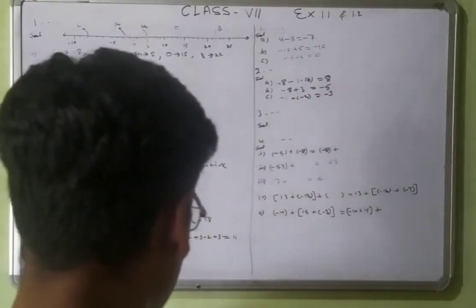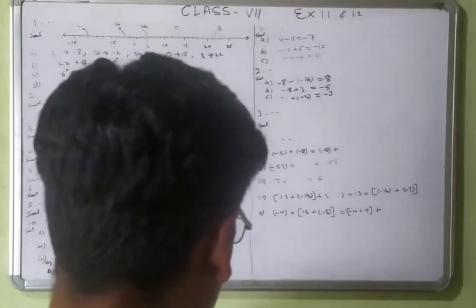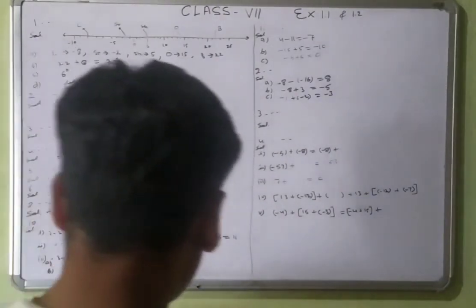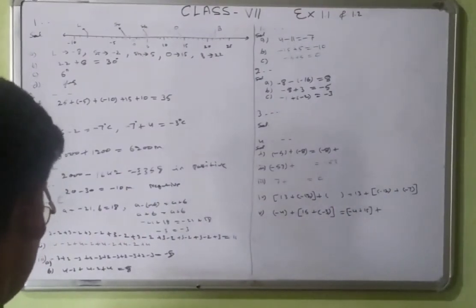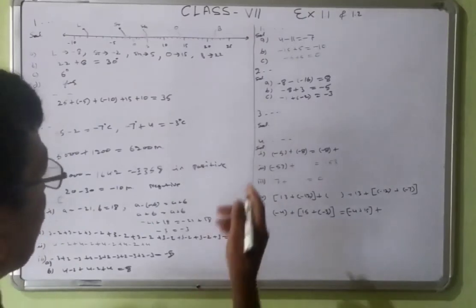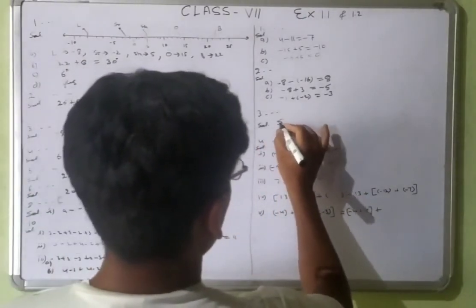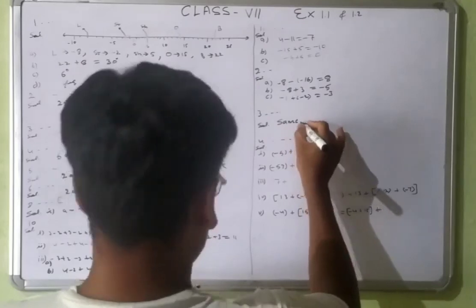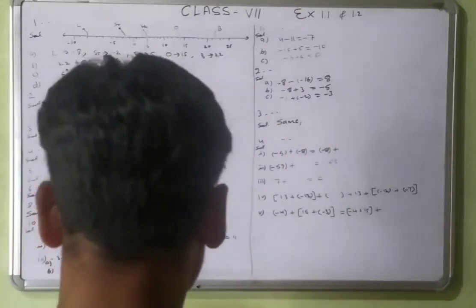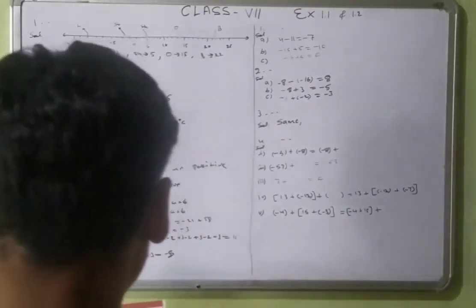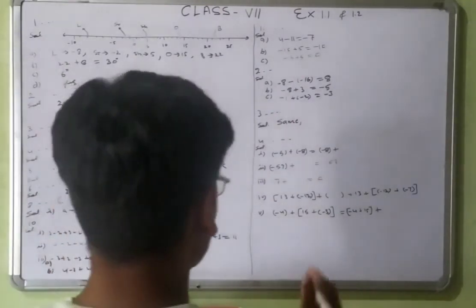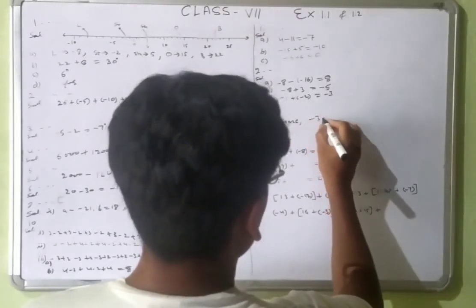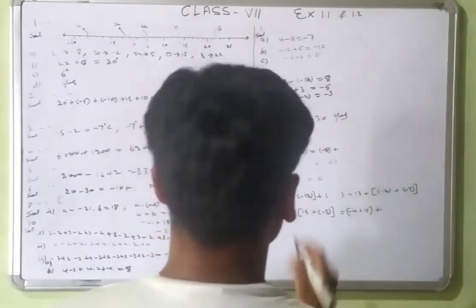Third question. In a quiz team, A scores minus 40, 10, 0 and B scores 10, 0, minus 40. In 3 successive rounds, which team scores more? Both teams score the same. Right? Can you say that we can add integers in any order? Yes. The answer will be minus 30 and then yes.